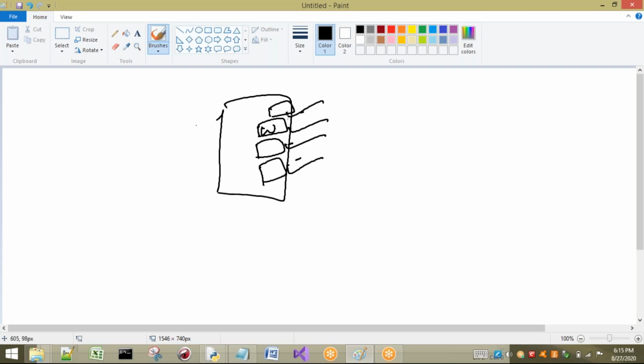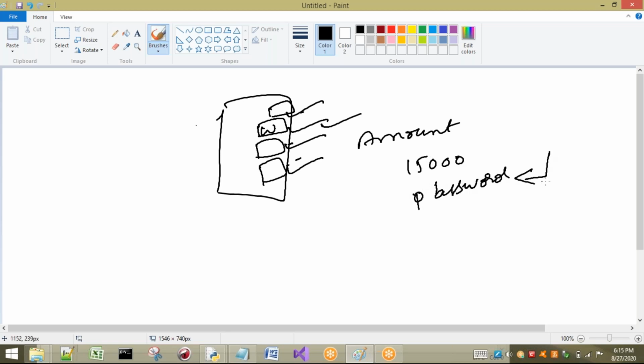So I will go to the ATM, insert the card, and click on withdraw. Automatically it will ask how much amount you want to take, and ask to enter it. For example, I want 15,000 to be withdrawn, so I will enter the amount and press OK. Otherwise, I enter the password and press Enter or OK. Next, automatically I get money in my hand.